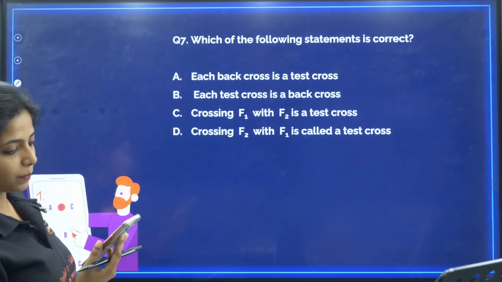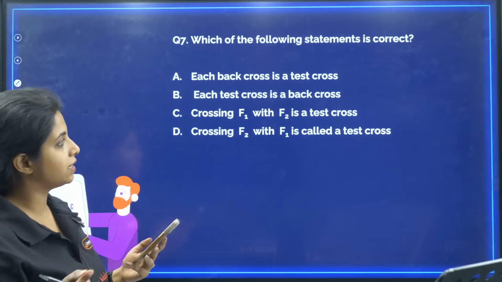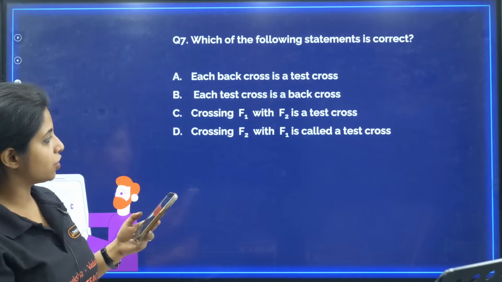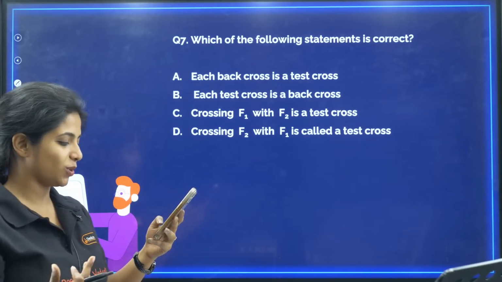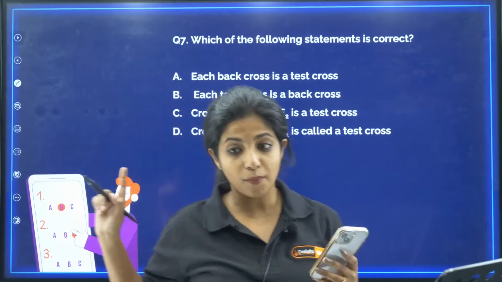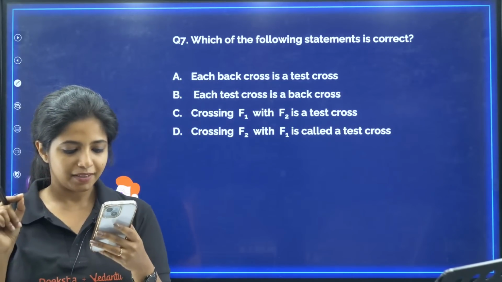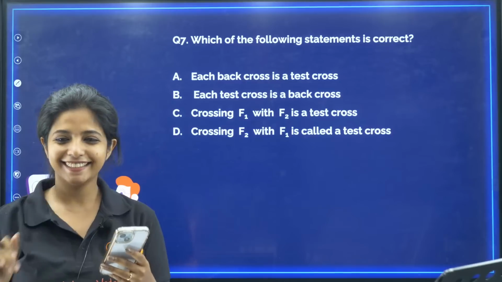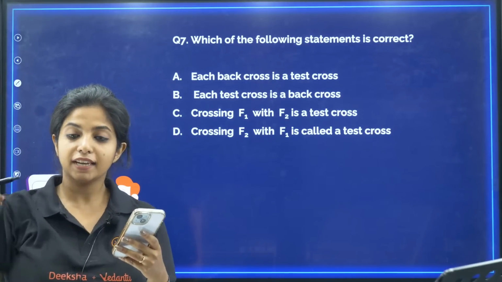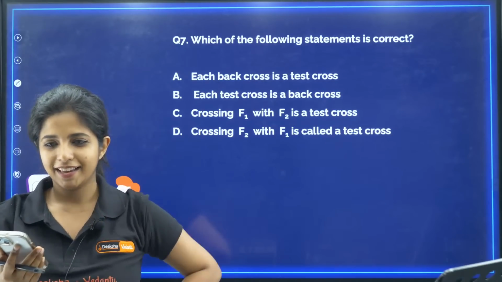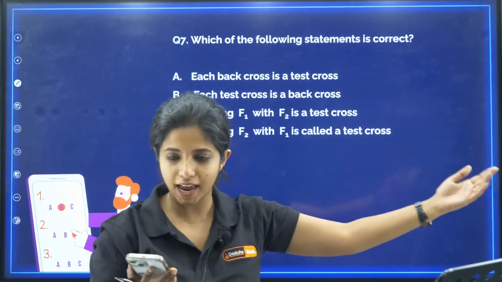Which of the following statements is correct? Each back cross is a test cross. Each test cross is a back cross. Crossing F1 with F2 is a test cross. Crossing F2 with F1 is a test cross. Since I taught you already about that, you have to tell me the answer for this question. Baswasraj, hi. Which of the following statements is correct? Each back cross is a test cross. Each test cross is a back cross. Back cross means basically you're going back and crossing it.